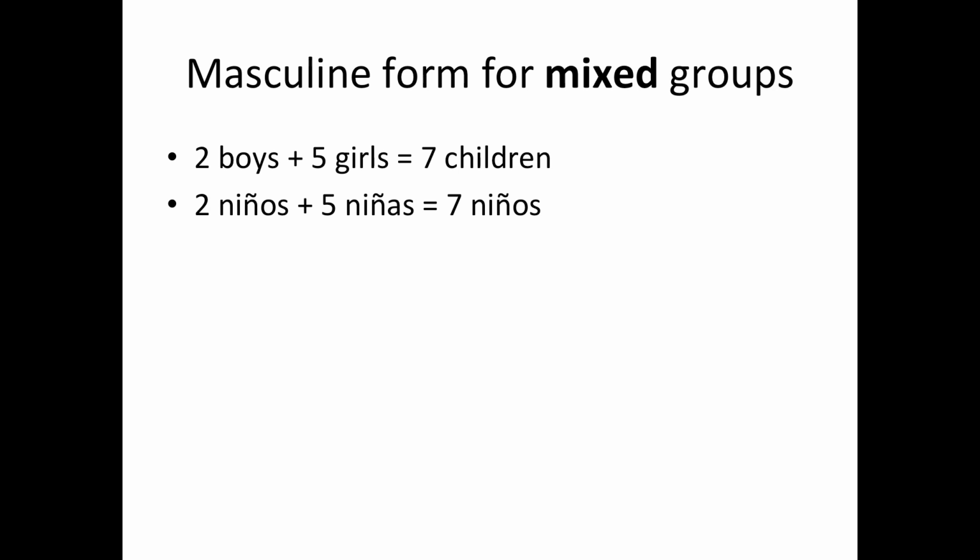So this is something else that I want you to remember. The masculine form in Spanish takes precedence when we have mixed groups. Okay, so let's say we have 2 boys and 5 girls. So that in English we would say that we have 7 kids or 7 children. Now in Spanish we have dos niños and cinco niñas, 2 boys, 5 girls. So we have 7 niños. The masculine form here always takes precedence in a mixed group. It doesn't matter if there's 1 boy or 1 guy and 100 females. The masculine form will always take precedence.